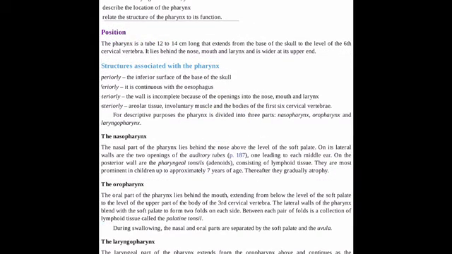Next comes the structure of pharynx. That is the part of the respiratory tract which is connected with the oral cavity, the nasal cavity and larynx anteriorly, and functionally it is divided into three main parts: nasopharynx, oropharynx and laryngopharynx. As we see the functions of pharynx, it is mainly the passage for the air and the food, as it is involved in both respiratory and the digestive systems.